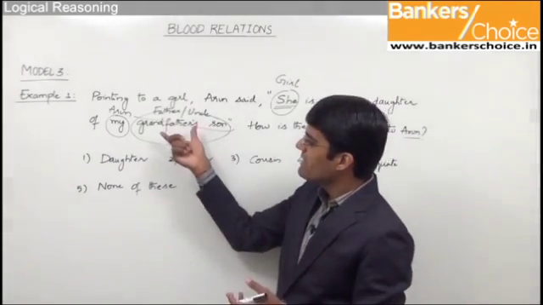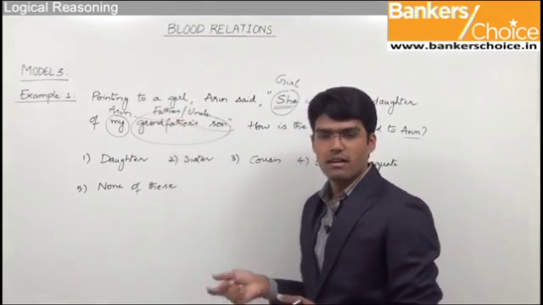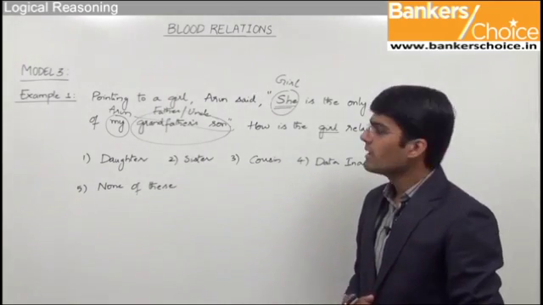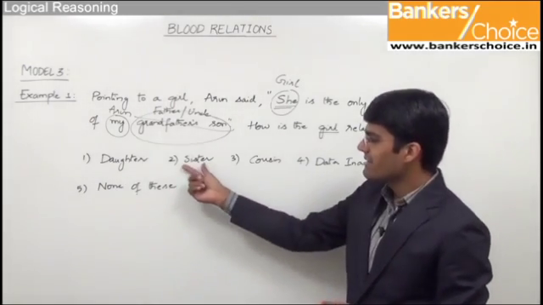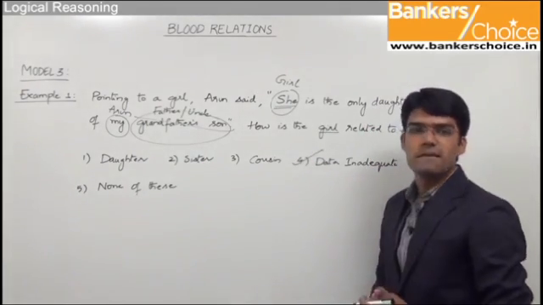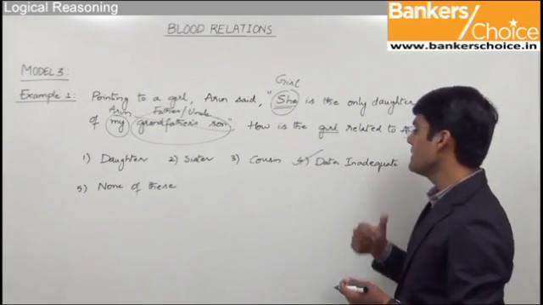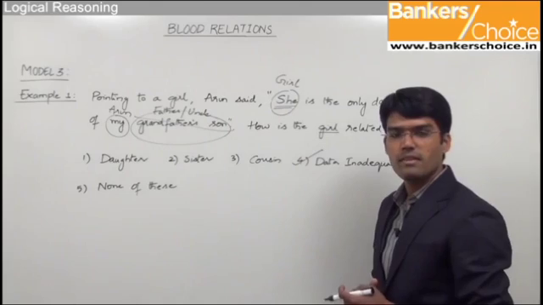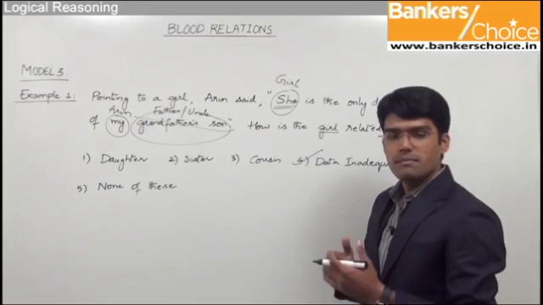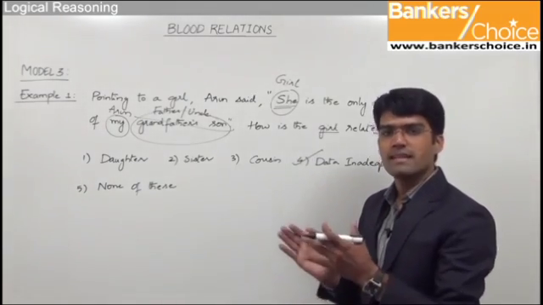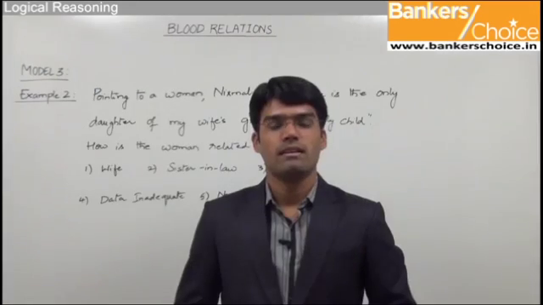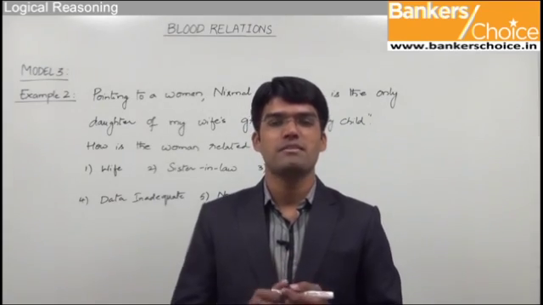But as the given statement doesn't clarify whether this person is father or uncle, we can say that the girl is either sister or cousin. And from the given options, we see that sister is available and cousin also is available. So we can say that the given information is insufficient to answer the question. So the answer here should be data inadequate. But remember friends, for these type of questions, this is the most convenient method. Simply try to divide the statement into different parts and then simplify it in such a way that we can understand the direct relationship.